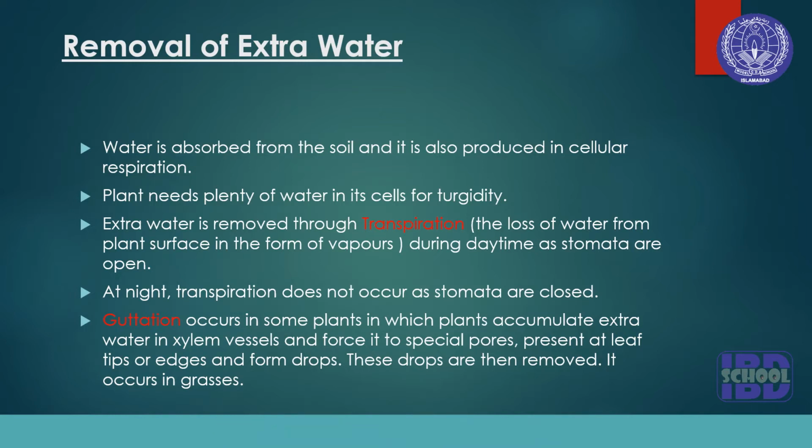Plant needs plenty of water in its cells for turgidity. What is turgidity? It is the state in which the vacuole of the plant cell becomes fully filled with water, and this water exerts pressure upon the cell wall, and it is called turgor pressure.